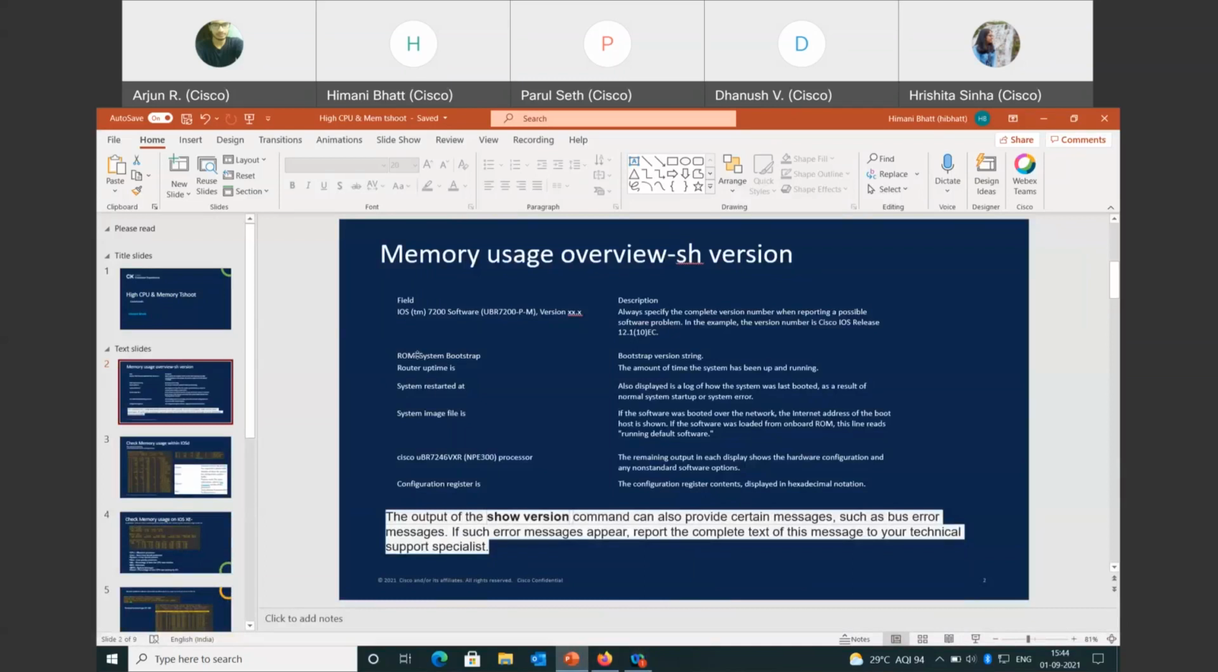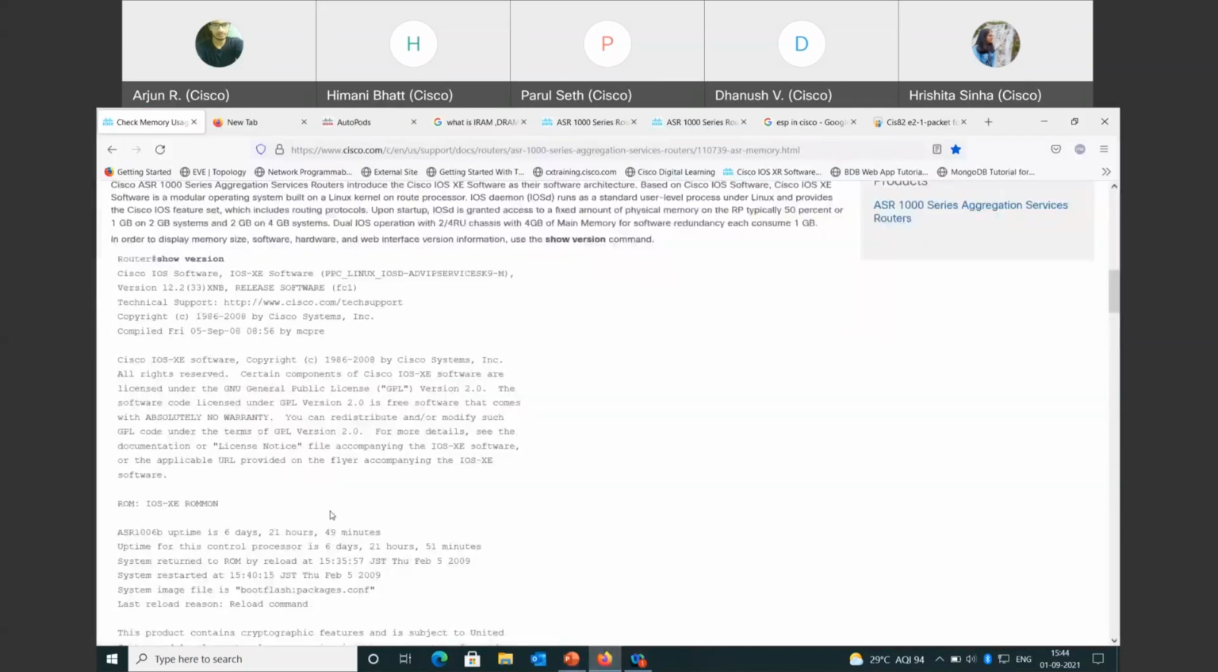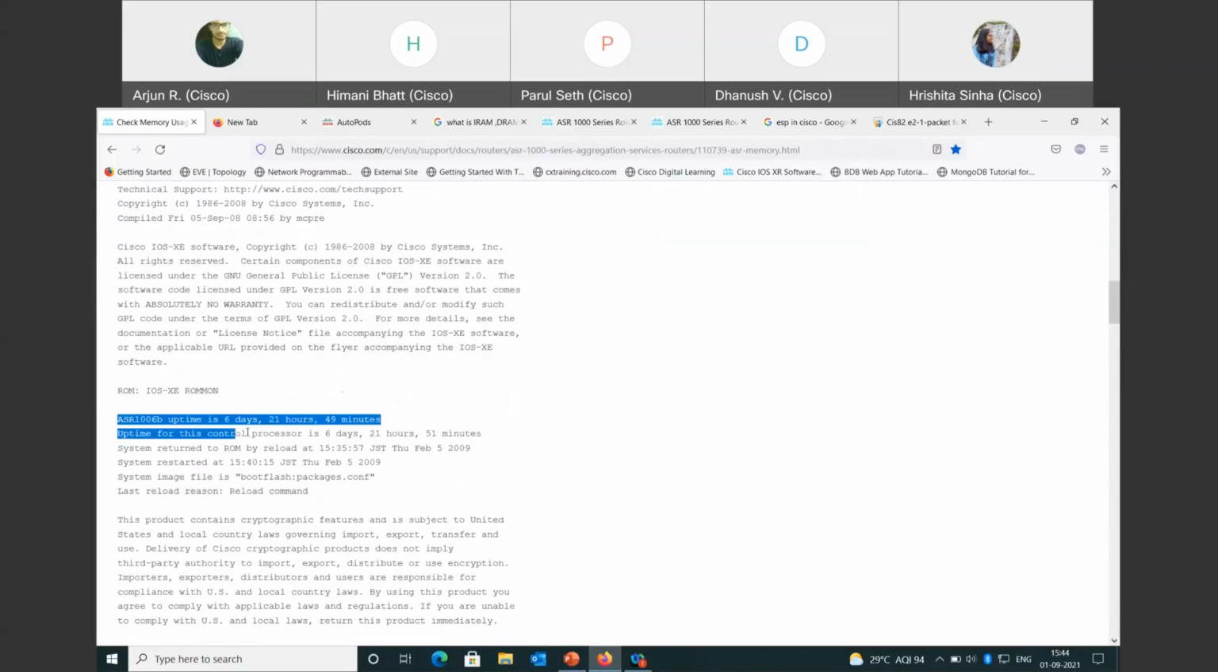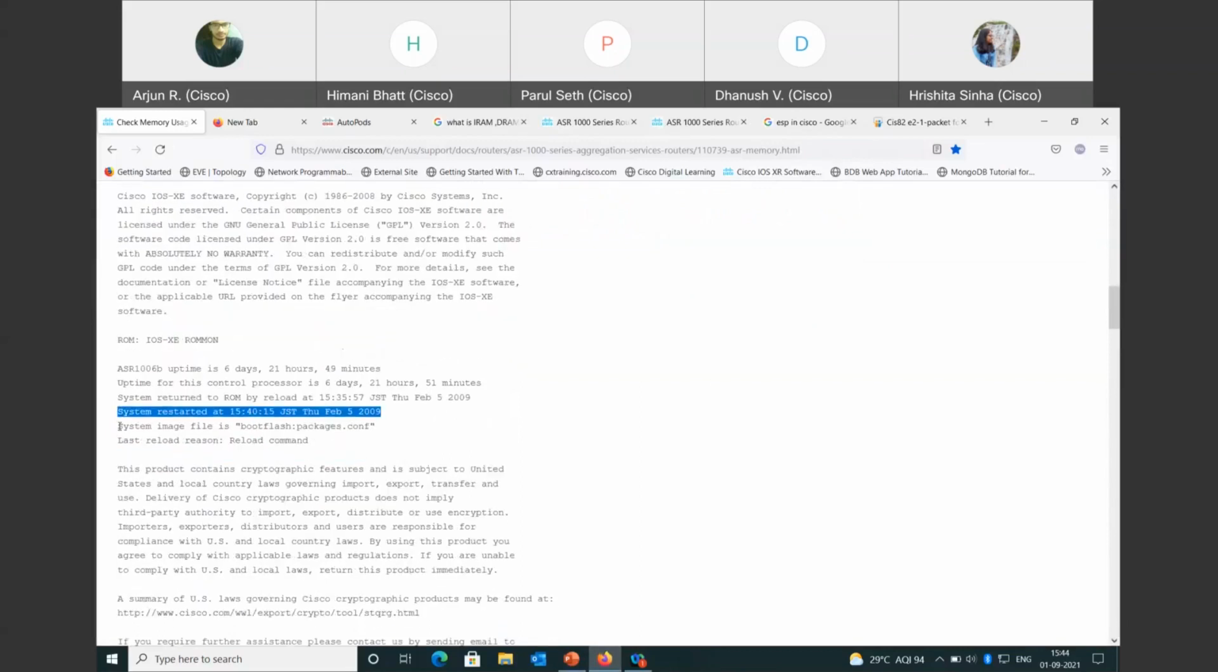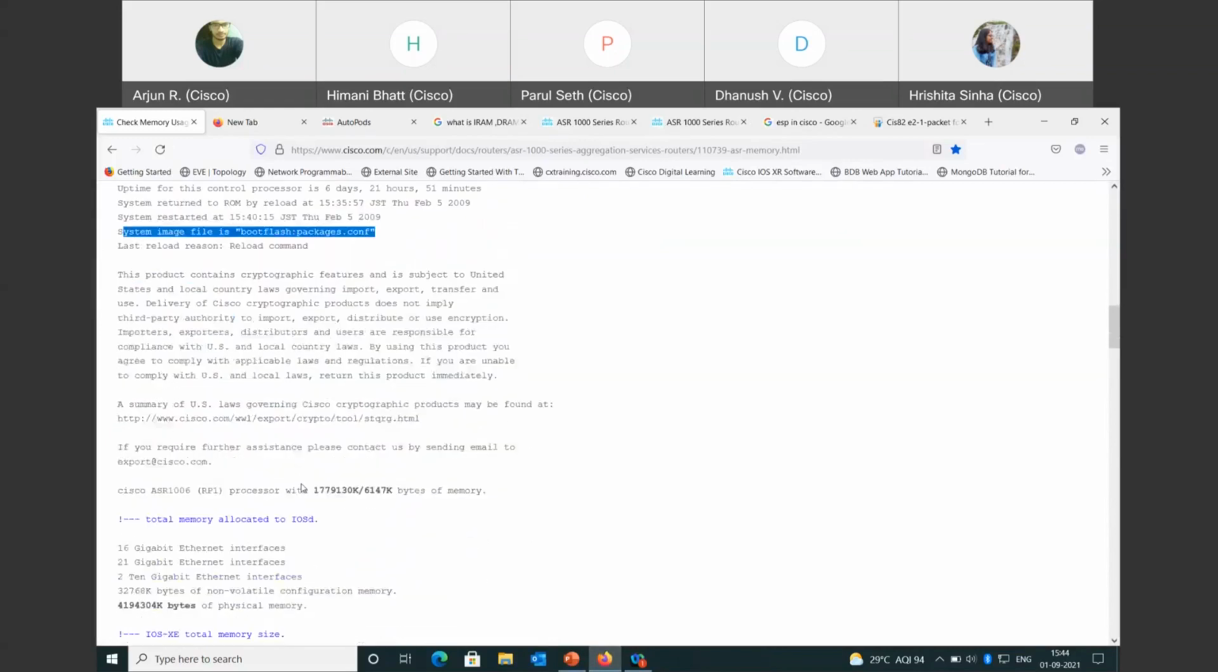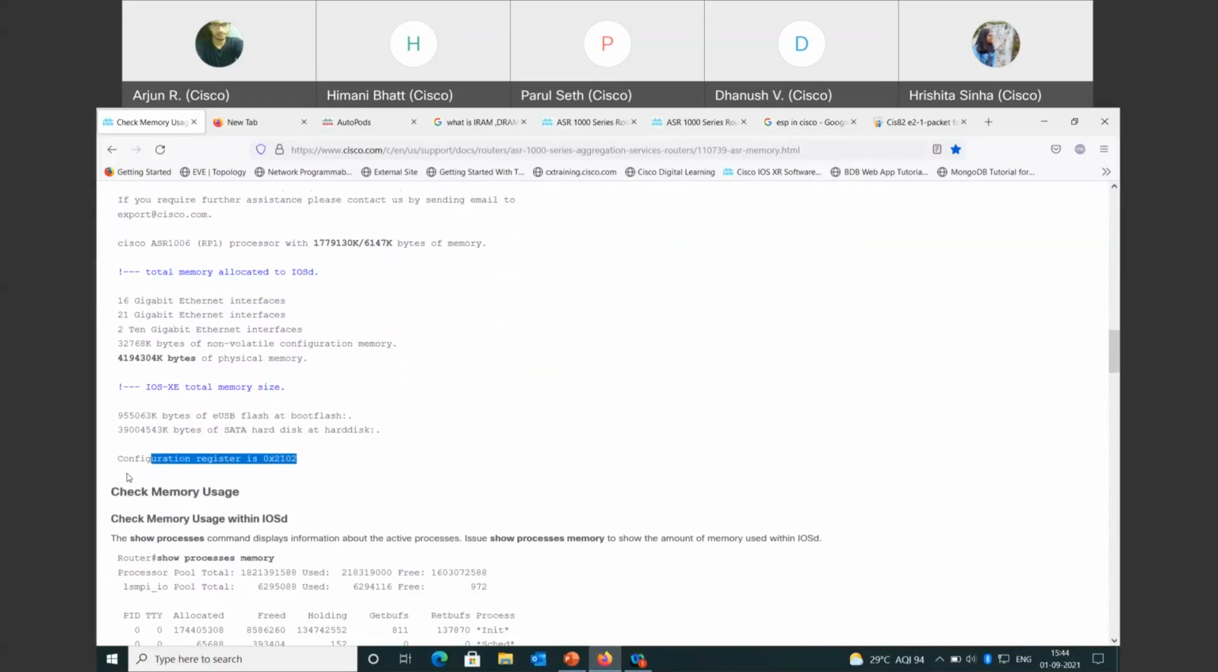It also tells about the ROM, which is the bootstrap version string, and the router uptime, the amount of time the system has been up and running. This is the router uptime: 6 days, 21 hours, and 49 minutes. It also tells us when the system restarted, the image file stored in it, and at last the configuration register.